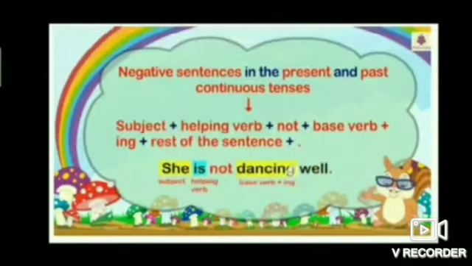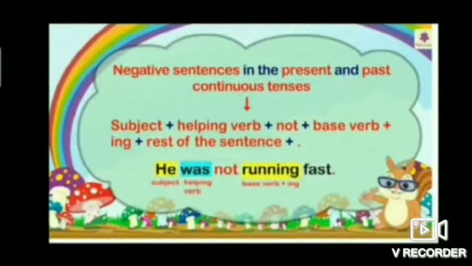For example, she is not dancing well. Students, in this sentence, she is the subject, is is a helping verb, and dancing is the base verb with ing. Okay, students? One more example. He was not running fast. He is the subject, was is the helping verb, and running is the base verb with ing form. Okay, students?